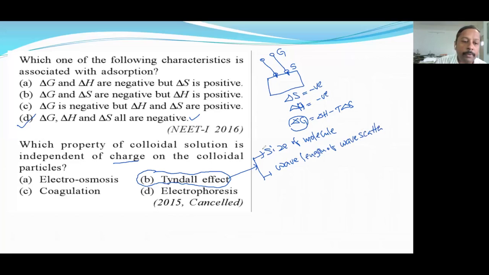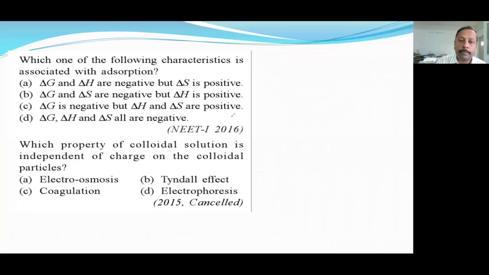These are the only things it depends on. Electroosmosis, charge dependent coagulation and electrophoresis depend on charge. So the answer to this question is B. Now let's go for the next question.